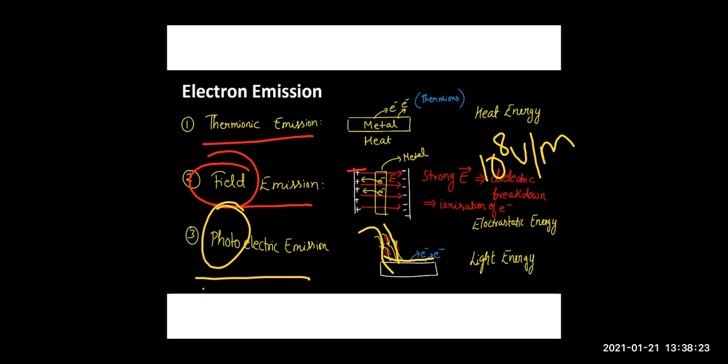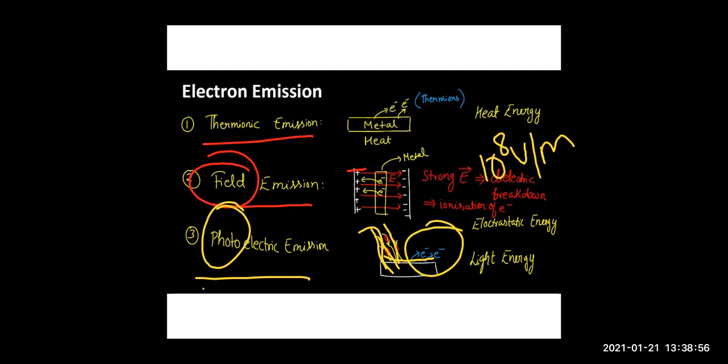Right, children? Here, who is providing the energy? The light. What is light? Light is considered to be a bundle of energy, right? The small packets are known as photons. So a photon comes in the light and gives its energy to the electron, and the electron comes out. These emitted electrons are known as the photoelectrons, right? So this is your photoelectric emission.